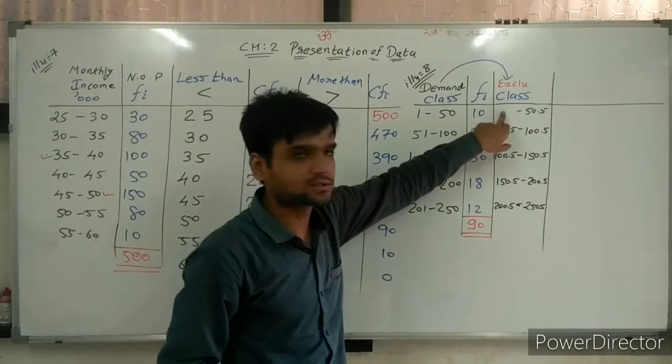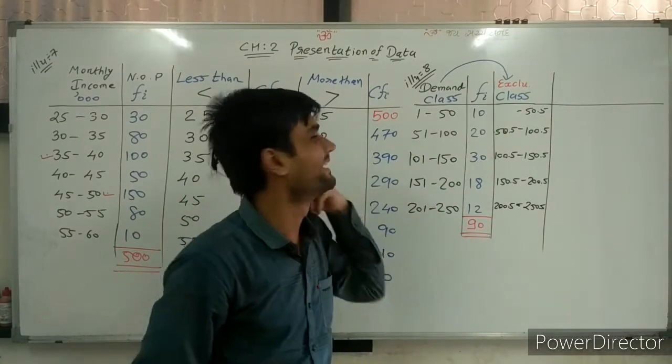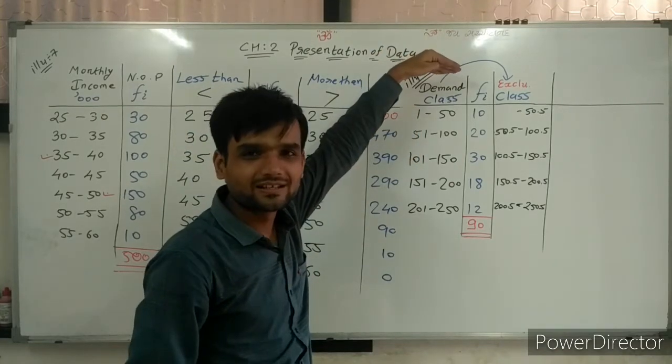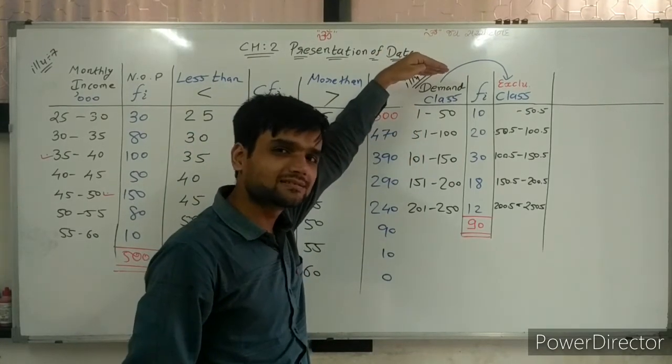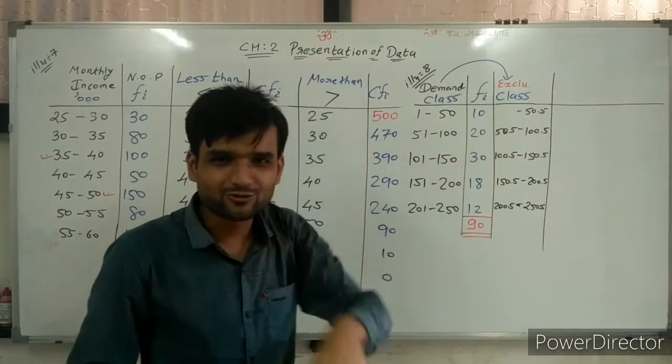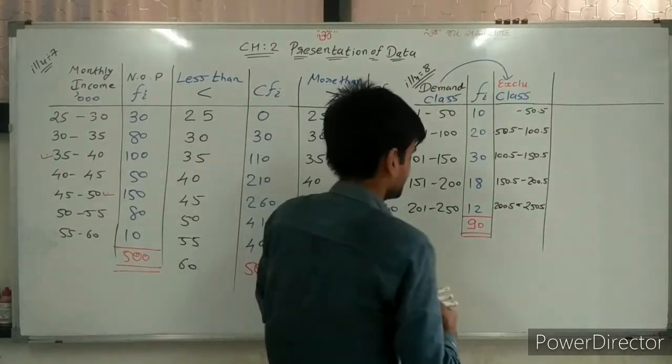Now sir, what about the first class, 1? What should be before that class? Upper limit, so 1 plus 0 divided by 2, 0.5.